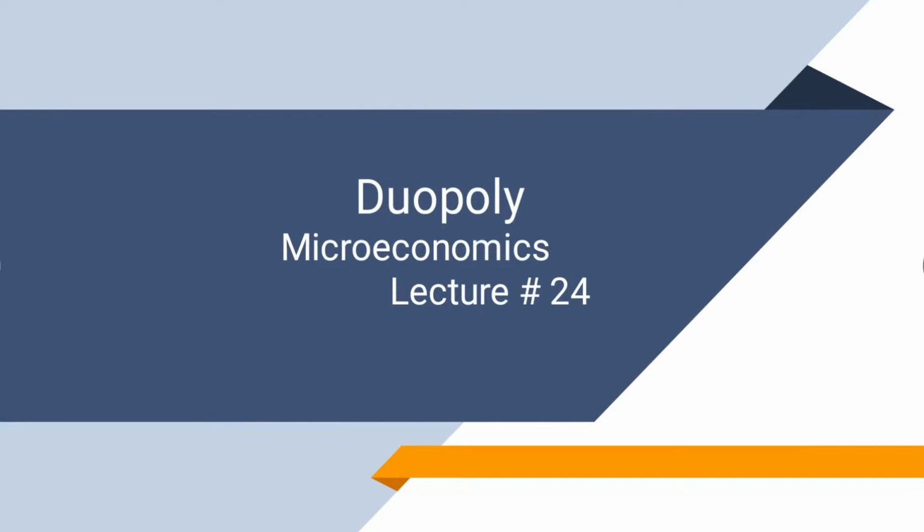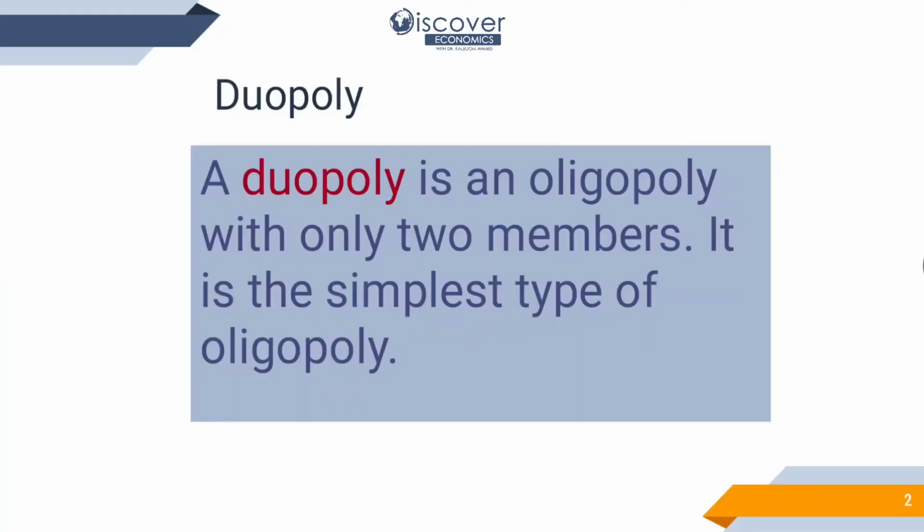Today we are going to talk about duopoly. This is a topic of microeconomics. So let's start with what duopoly is. Duopoly is an oligopoly with only two members. It is the simplest type of oligopoly. So you can understand that it is a subcategory of oligopoly.